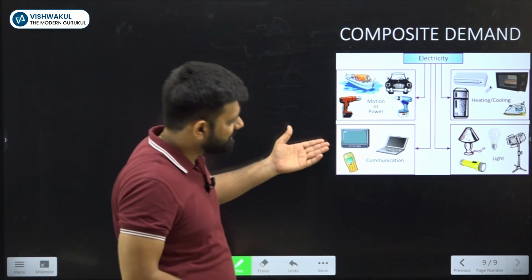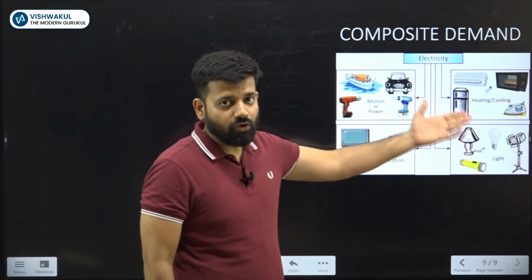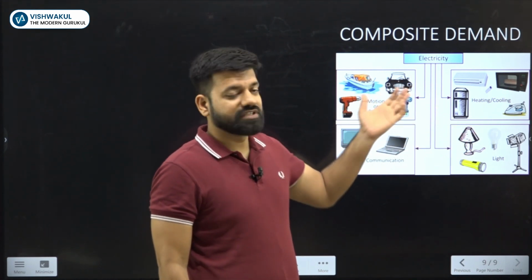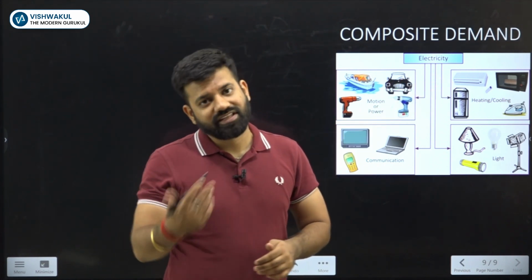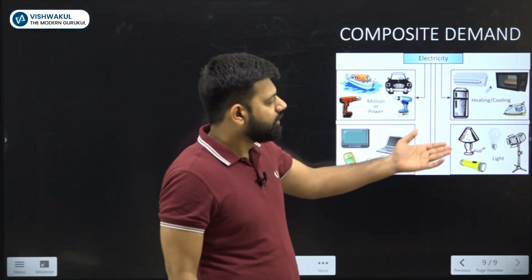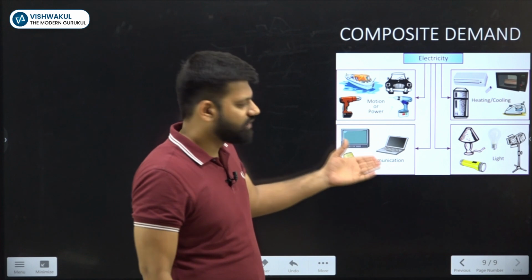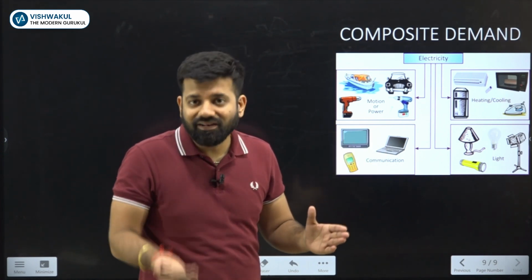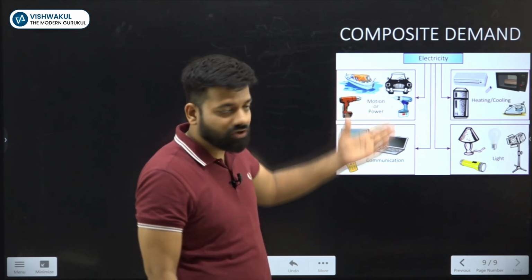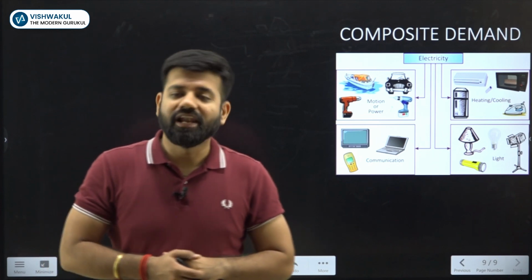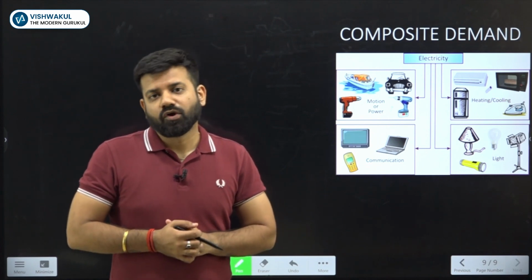In our example here, we can see that electricity is used for communication, for lighting purpose, and for heating or cooling purpose as well. Like we are using heaters, so we need electricity. If we want to use the air conditioner, then also we need electricity. If you want to light a bulb, you need electricity. If you want to charge your laptop or your mobile phone, still you need electricity. If you want to use some machines, or charge electric cars, still you need electricity. So those goods which have many uses are known as composite demand.